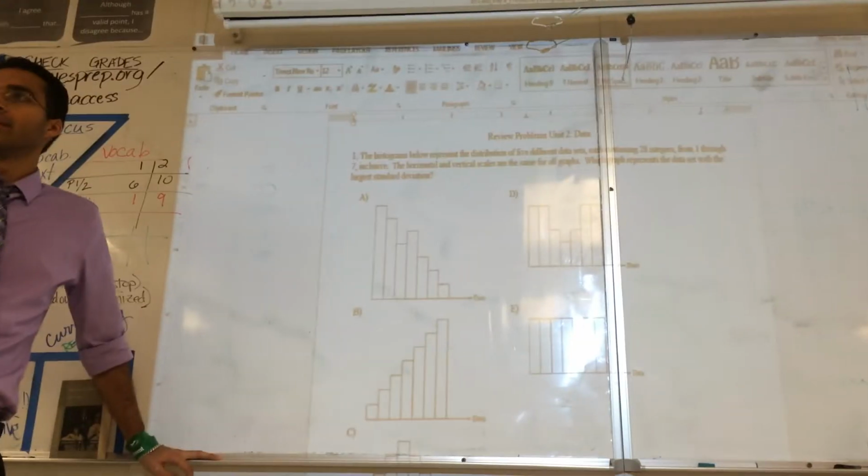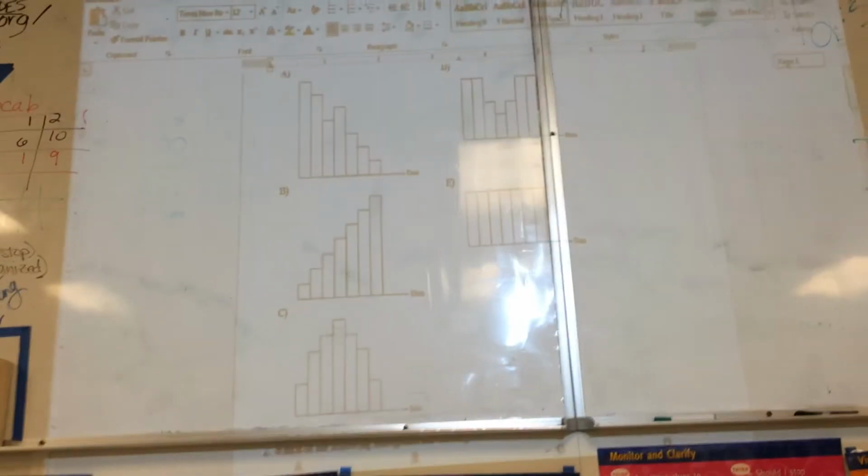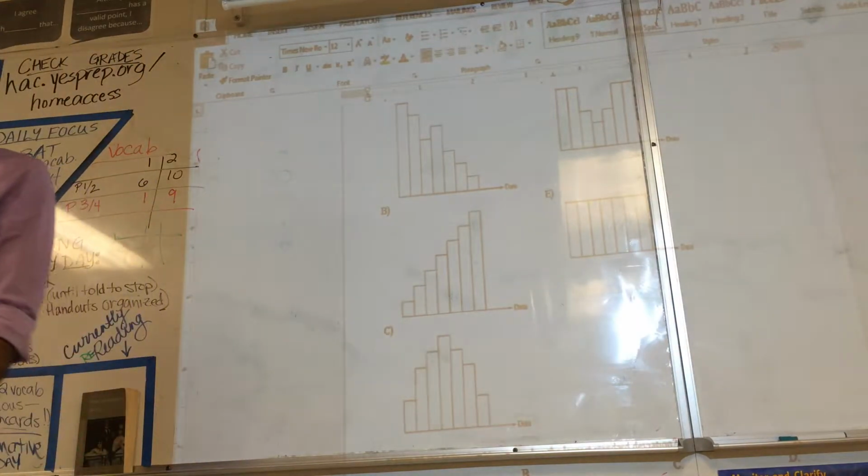Shamar? Okay. It's not C. Let's look at C. Someone answer that question. Why is the answer not C? What do we mean by standard deviation being large? What does that even mean?